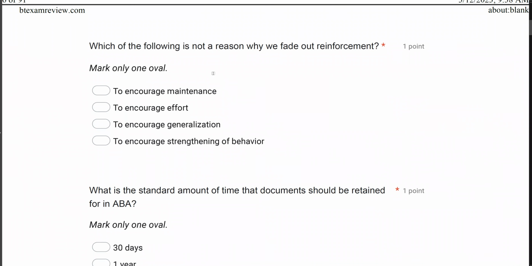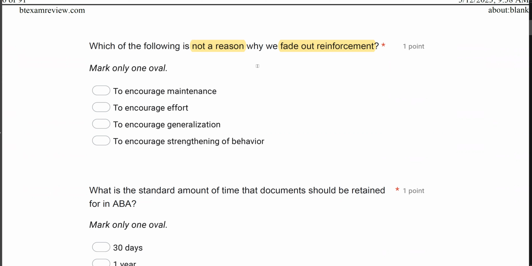Which of the following is not a reason why we fade out reinforcement? We're talking about fading out reinforcement, slowly increasing the effort and response it takes to earn reinforcement. We're thinning that schedule. The question is asking, what is not a reason why we do that? So A, to encourage maintenance. Do we encourage maintenance through fading out reinforcement? Absolutely, because as reinforcement is faded, that means you get reinforced less and less for engaging in the behavior. And eventually we want to fade out our schedule and our teaching. So we're trying to encourage maintenance.